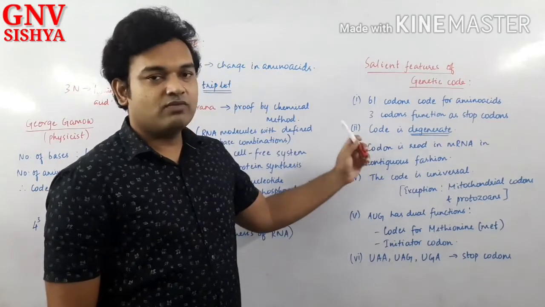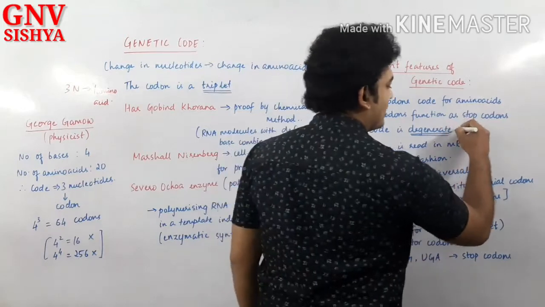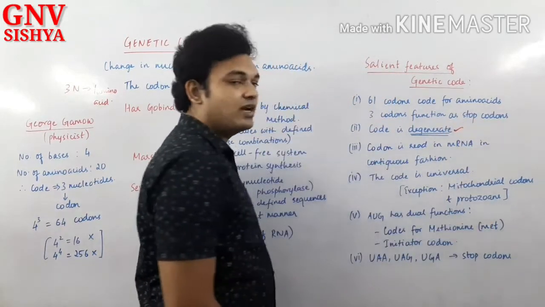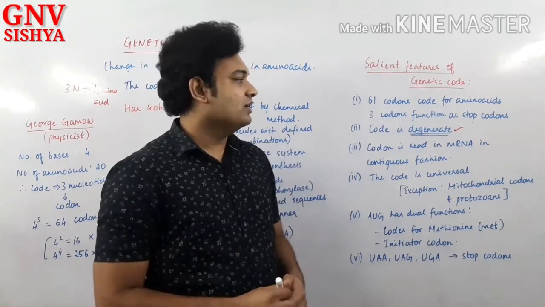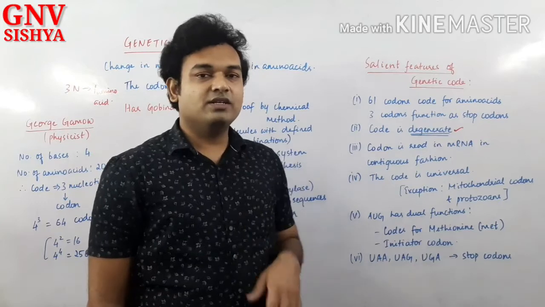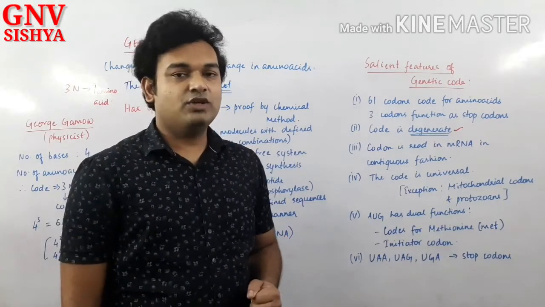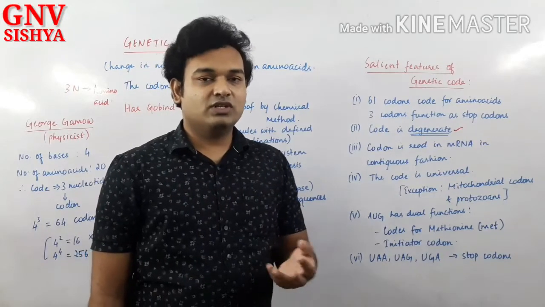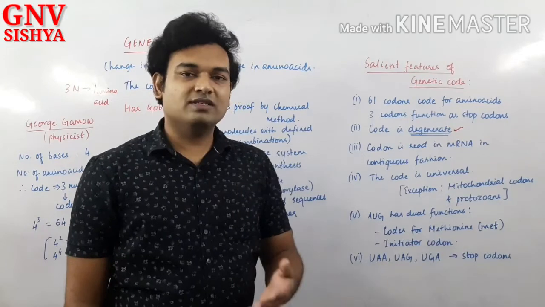And the second point, very important: the genetic code is degenerate. What is the meaning of degenerate? It means each codon will not code for a specific amino acid; many codons can code for a particular amino acid. You can see from the table itself, for certain amino acids, some 4 codons code for the same amino acid.